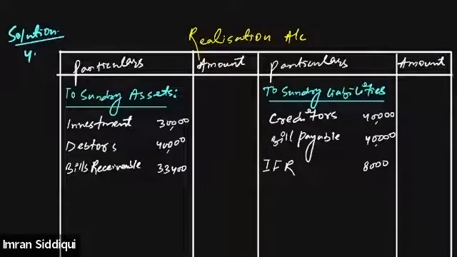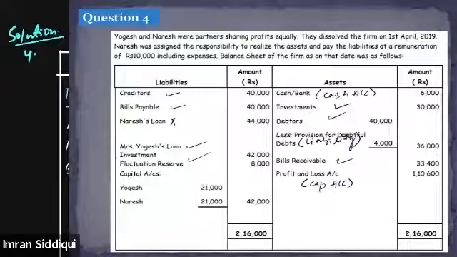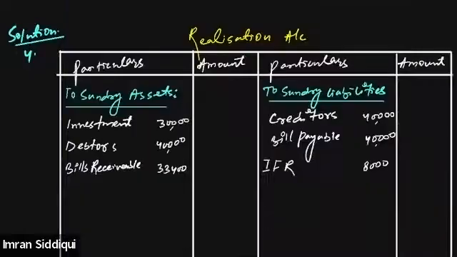And then, as I told you, provision for doubtful debt is also considered as a liability, right? So provision for doubtful debt will also be transferred to the credit side of the realization account. Provision for doubtful debt, and the value of provision for doubtful debt was 4,000.